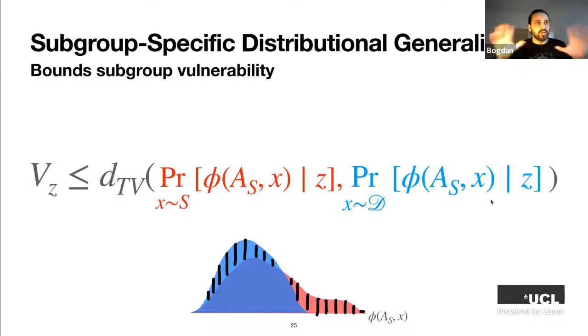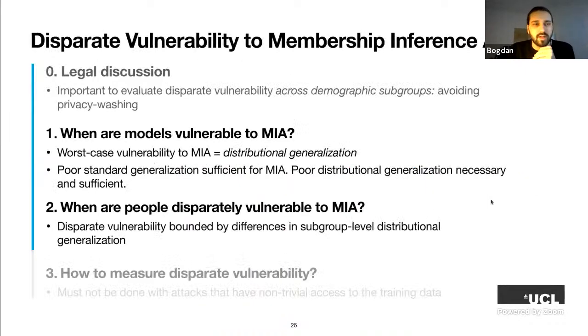Now, this concludes the theoretical part of this talk. Just to summarize, I mentioned when models are vulnerable to membership inference attacks. In the paper, we show that worst-case vulnerability to membership inference attacks is equal to a notion of distributional generalization. If poor standard generalization is a sufficient condition for membership inference, poor distributional generalization is a necessary and sufficient condition for a model to be vulnerable to membership inference attacks.